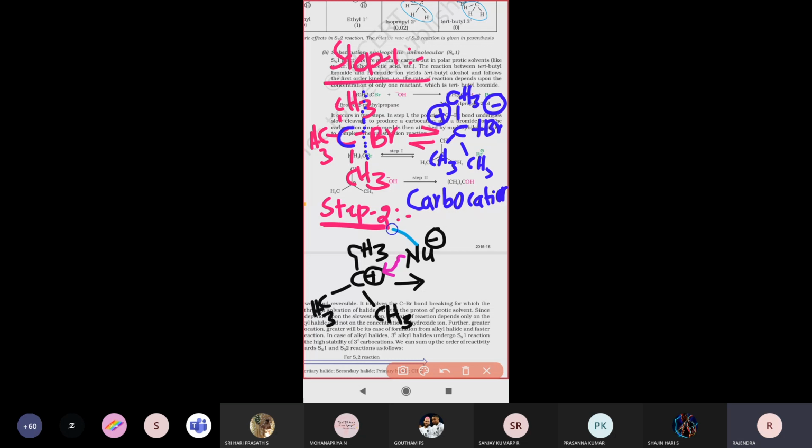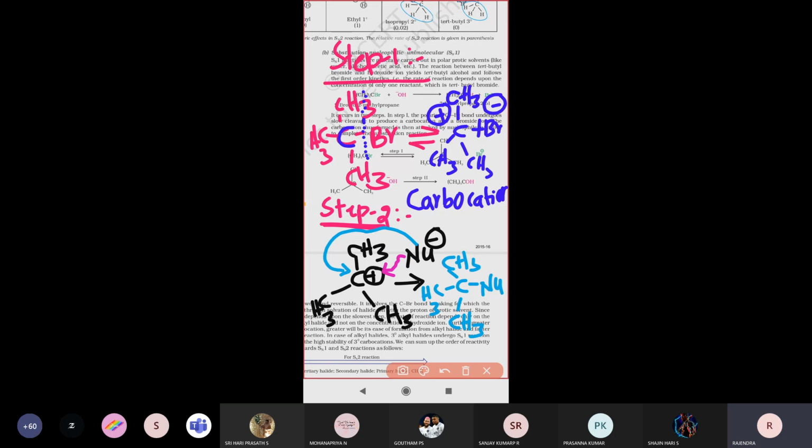So the nucleophile attacks in 2 ways, either forward or backward. The product is written as CH3, CH3, CH3 with the nucleophile. If it attacks from the forward direction, the compound looks like this; if it attacks from the backward direction, we write the nucleophile on the opposite side.